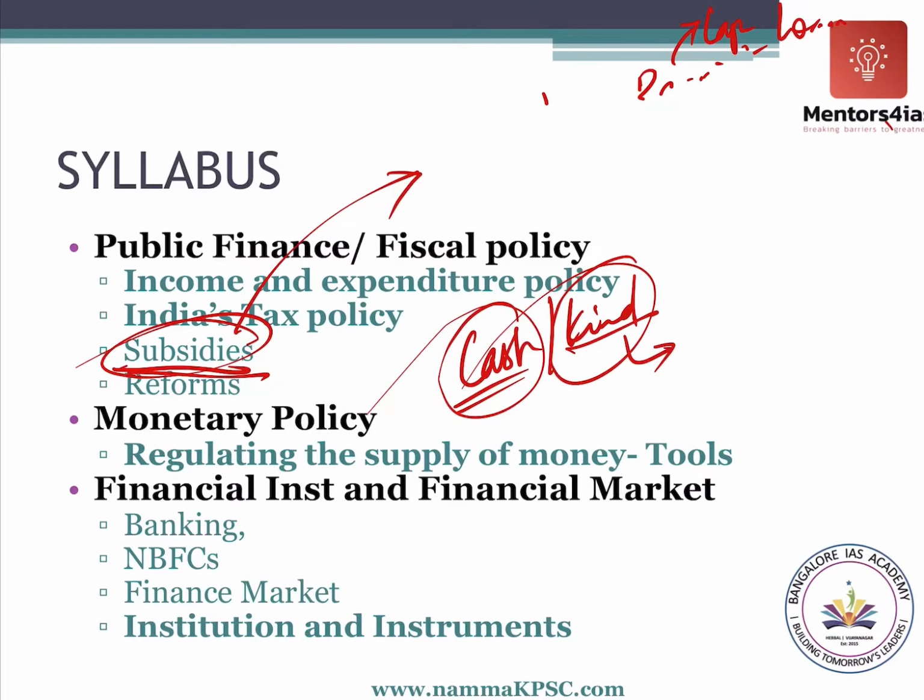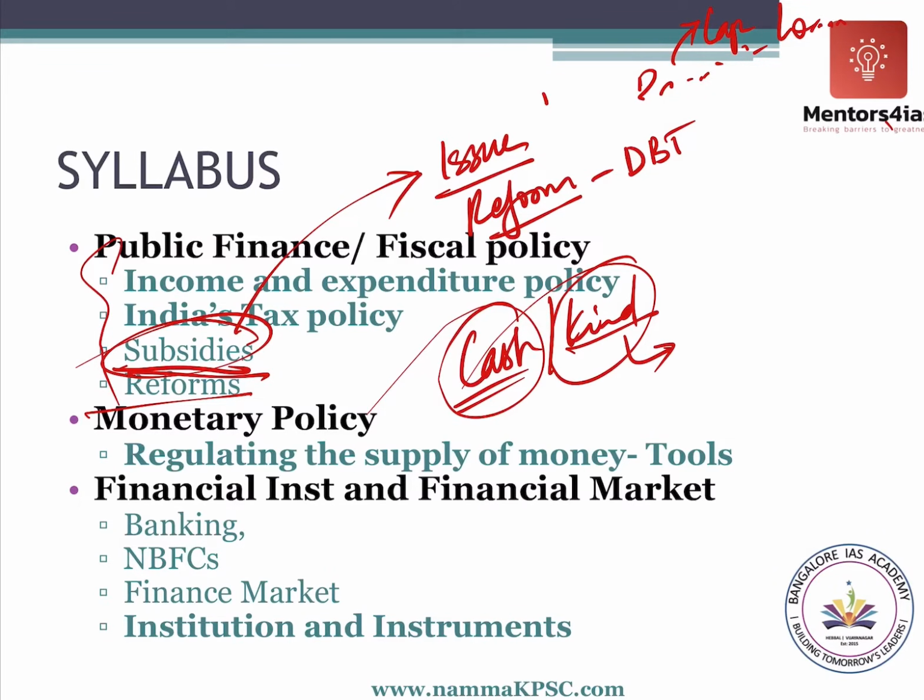Other than being a major expenditure, there are issues relating to subsidies, and therefore there are reforms being implemented by the government for these subsidies. So we'll have to try to understand these things also. So subsidies, types of subsidies, why you need subsidies, what are the issues relating to subsidies, and what reforms, for example, direct benefit transfer, etc., we will try to understand. So these are some of the important topics that we'll be covering.